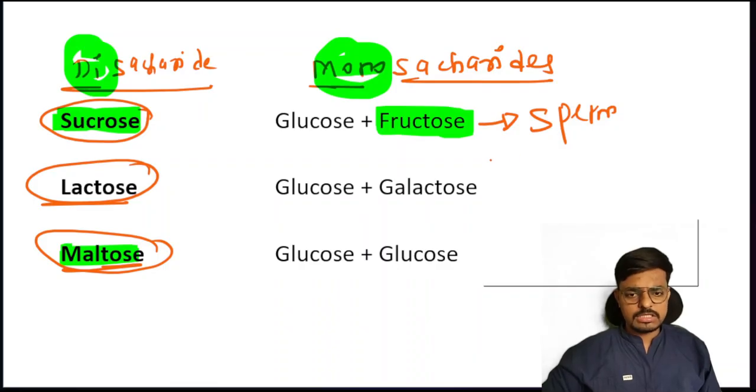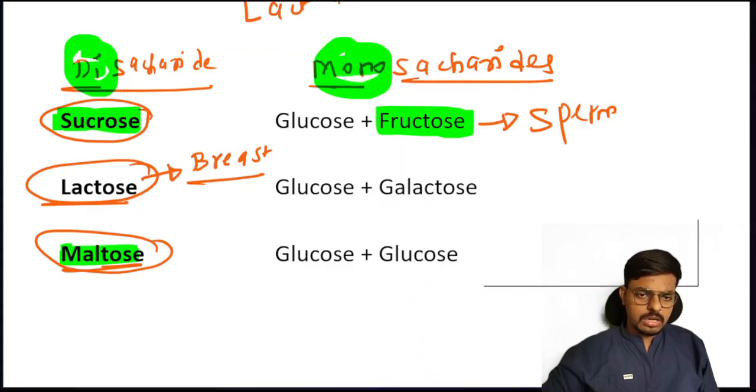My next question is, in the breast milk of the mother, which carbohydrate is abundant? Can anyone tell? That is the lactose, the disaccharide form. Lactose is the carbohydrate which is abundant in the breast milk of the mother. Did you hear? The breast milk is rich in lactalbumin. Lactalbumin: here albumin is protein, and lact is carbohydrate.